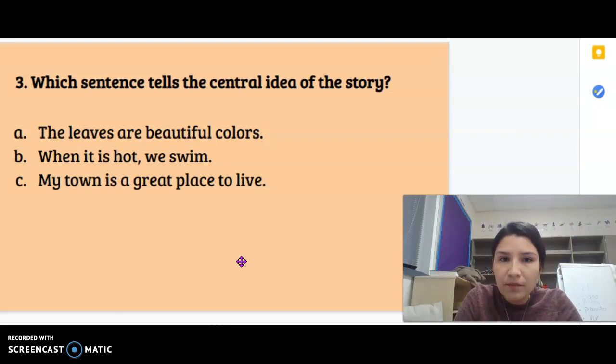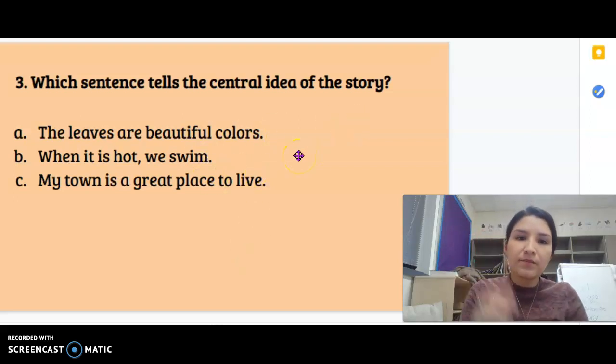So we're going to read this again. Which sentence tells the central idea of the story? A, the leaves are beautiful colors. B, when it is hot, we swim. Or C, my town is a great place to live. Central idea, what the story is mostly about. I'll give you a moment to think. So A, B, or C.